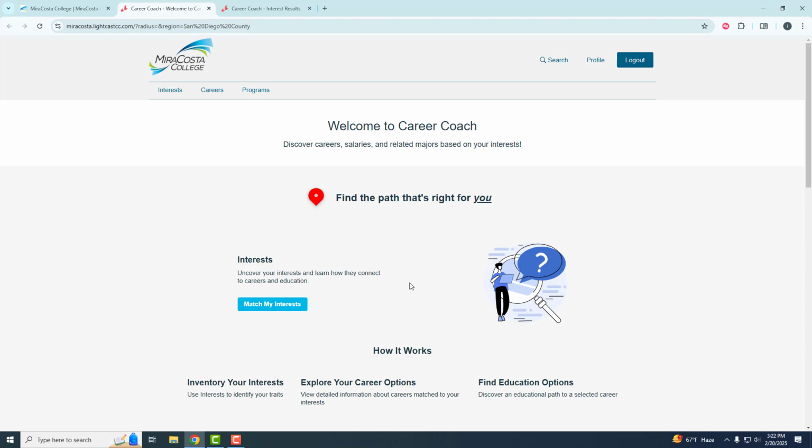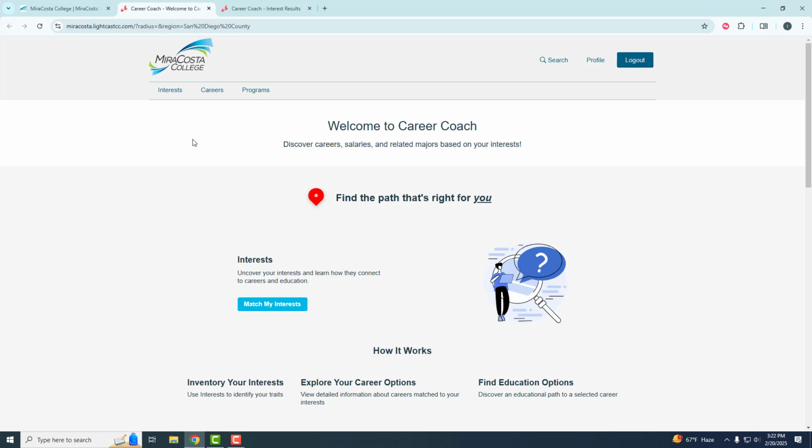Now, if you were accessing this for the first time, this button up here will say sign up. And I encourage you all to sign up because that way you'll have an account and you'll be able to access your information later on. If you complete the interest assessment without setting up an account, then you'll lose that information. It's not going to save.